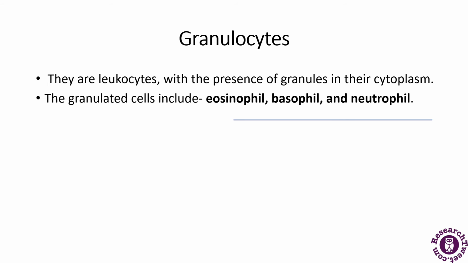These cells are present in high concentration in the digestive tract. The next is the basophils. They are the least common of the granulocytes, and they range from about 0.5 to 1% of the WBCs.